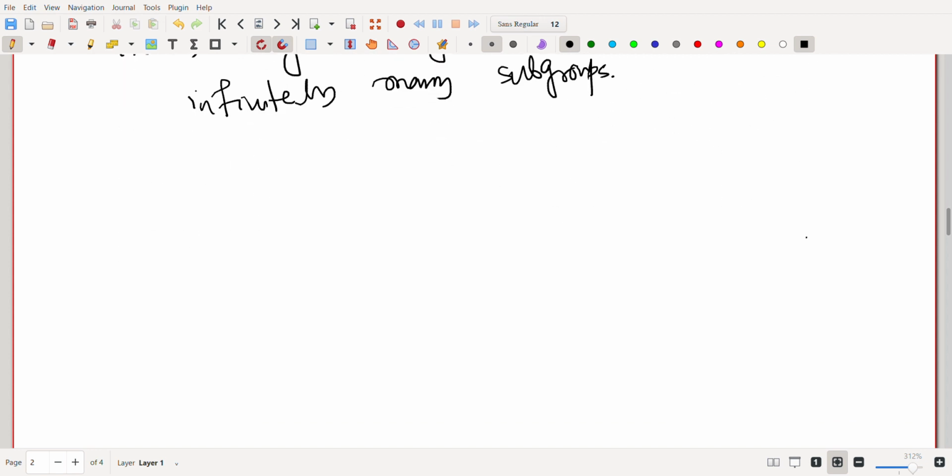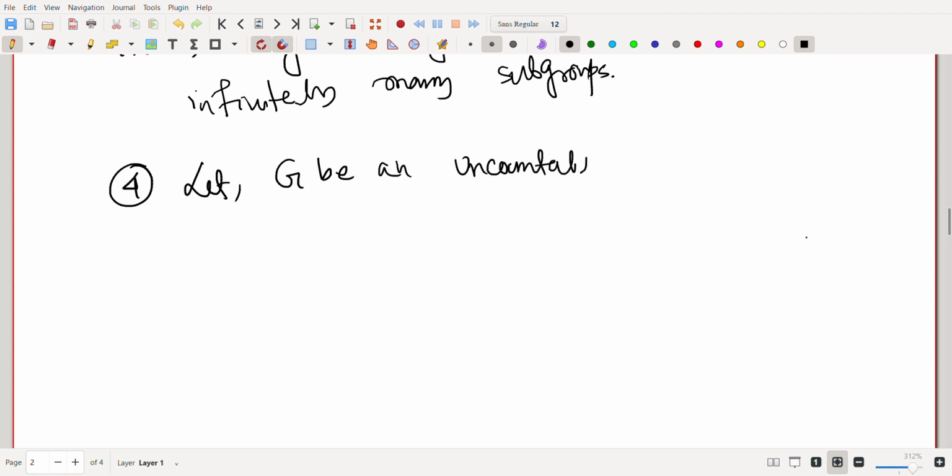Okay, so the fourth option says that every uncountable group has uncountably many subgroups. This is also true, and we can prove it in a similar way to what we did for the infinite case. Let G be an uncountable group.